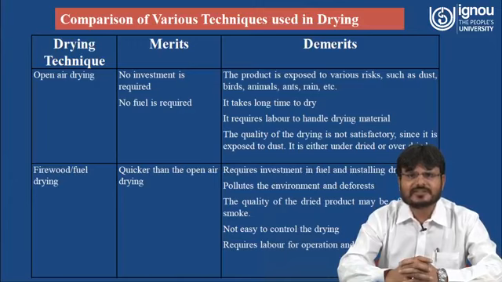It requires labor to handle the drying material, because the crops or whatever product is placed to dry is placed in the open area. That means some labor is required to observe the product, and the quality of the drying is not satisfactory since it is exposed to dust. It is either under dried or over dried.